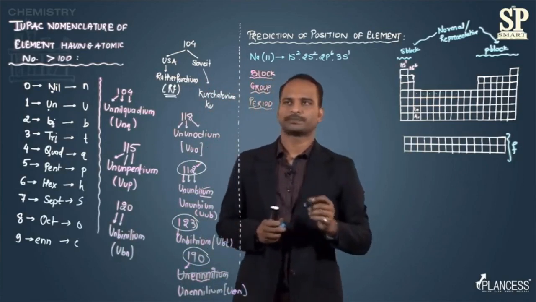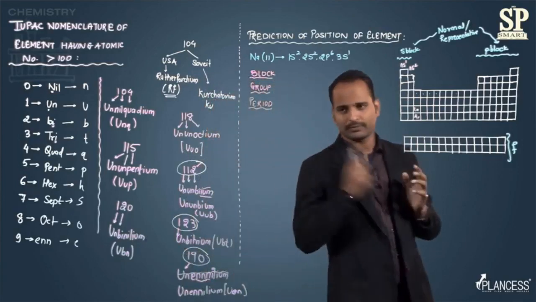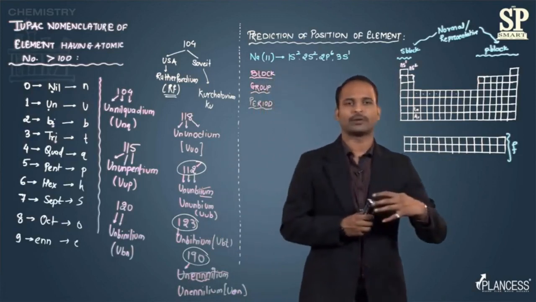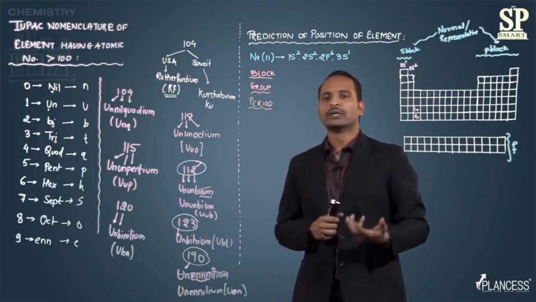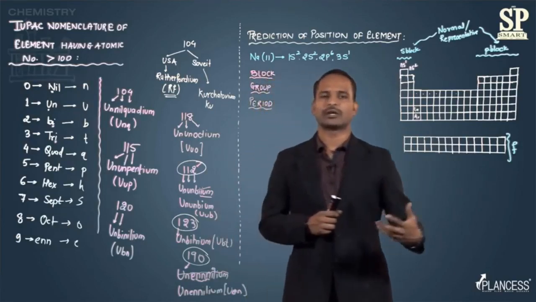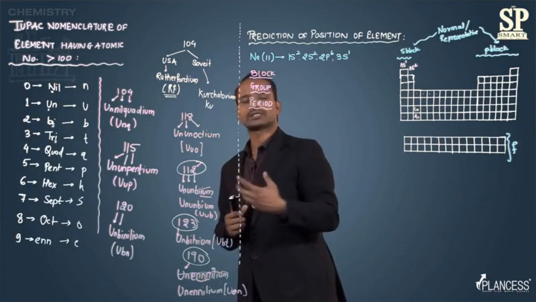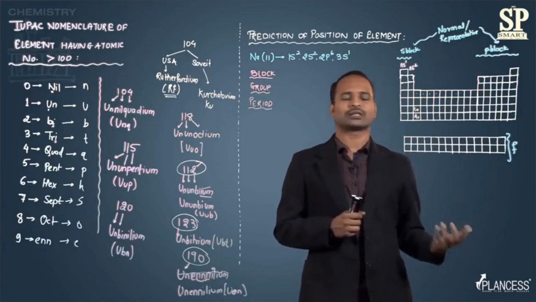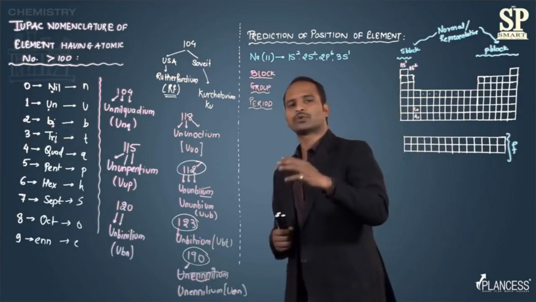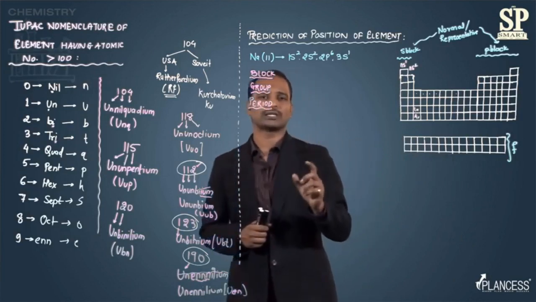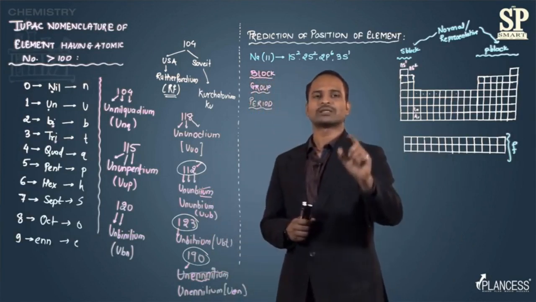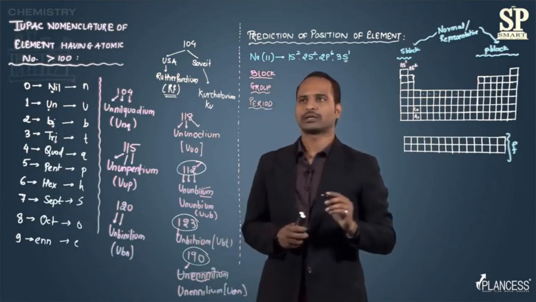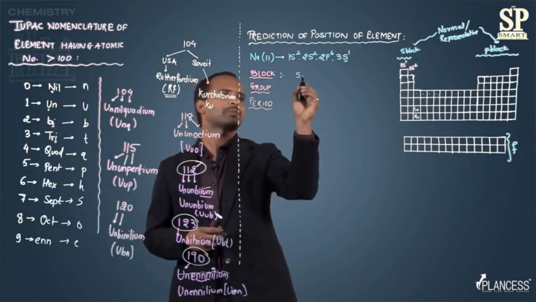So let's start with the block. We have four blocks, s, p, d and f. How do we know whether an element belongs to s block, p block, d block or f block? If the last electron enters the s orbital, it will be s block. If the last electron enters the p orbital, it will be a p block element. If d orbital, it is d block, and if f orbital, it is f block. To know which block sodium belongs to, see in which orbital its last electron enters. The 11th electron enters the s orbital, so sodium is an s block element.